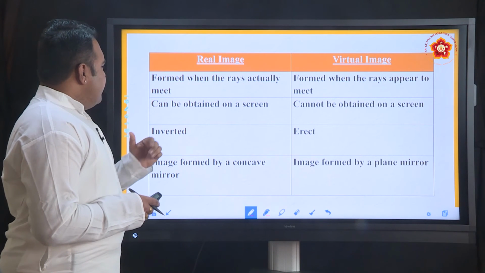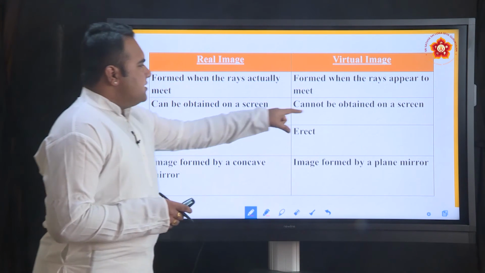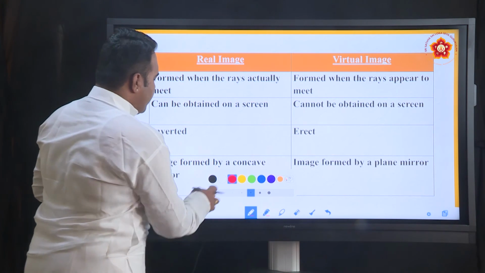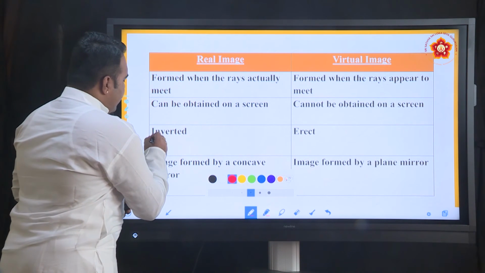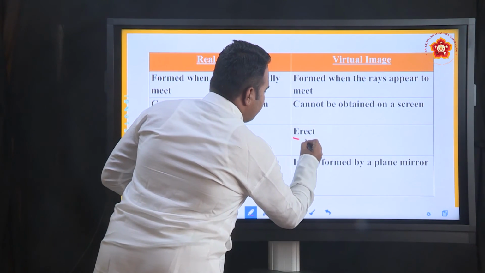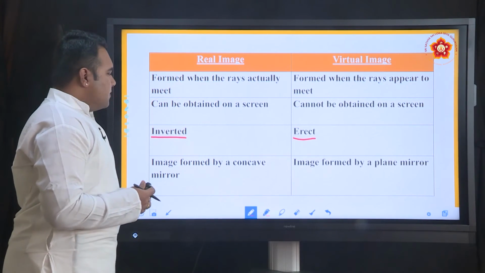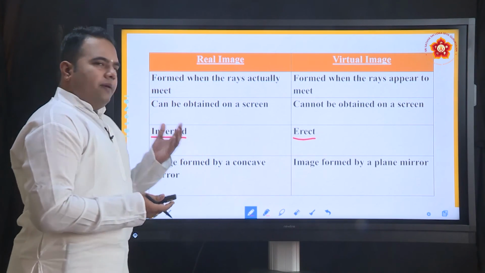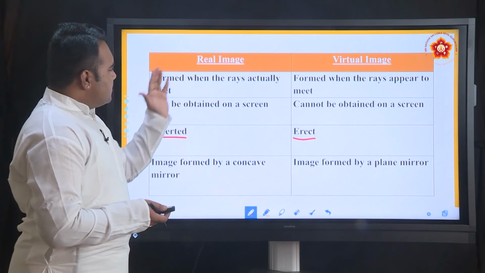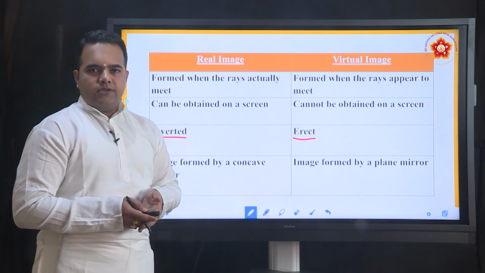A real image can be obtained on a screen. A virtual image can never be obtained on a screen. And this is the most important point you will have to see: a real image is always inverted and a virtual image is always erect. So, suppose a question says a mirror produces an inverted image, which means the image produced is a real image.